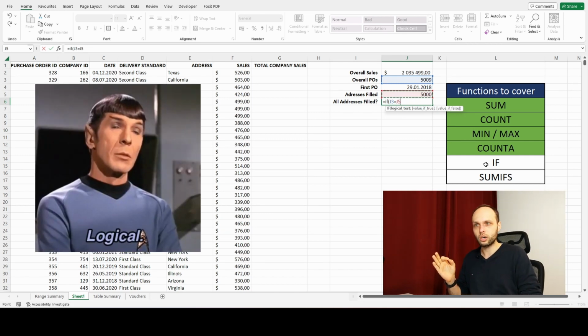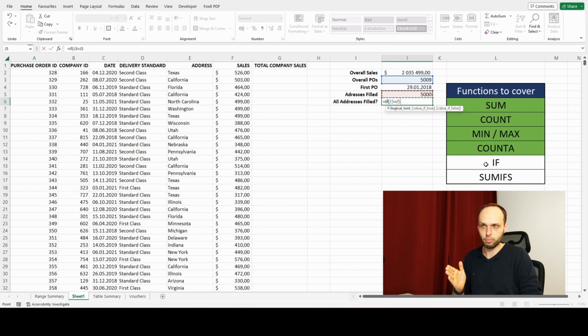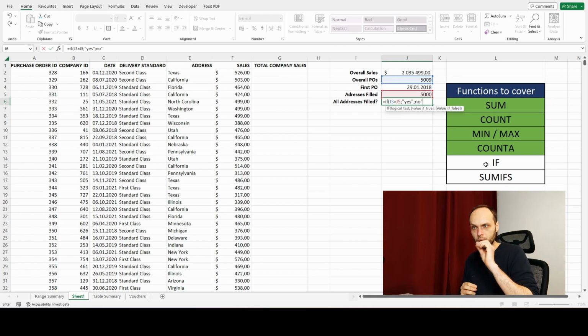So if we now go to the second and third argument, we can say, okay, are all addresses filled? If it's true, then we can respond with yes. If it's false, then we're going to say no. And pay attention, I'm using double quotes here because I'm typing in a text.